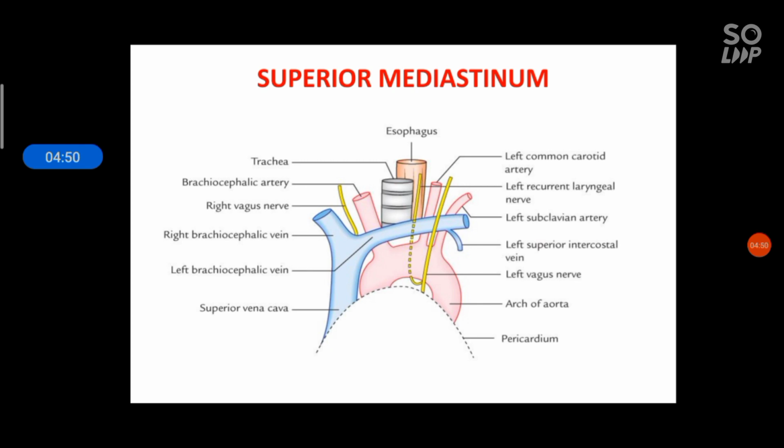Now the nerves. On the right side you can see the right vagus nerve. On the left side you can see the left vagus nerve and left recurrent laryngeal nerve. The left recurrent laryngeal nerve, as shown in this diagram, winds round the ligamentum arteriosum.